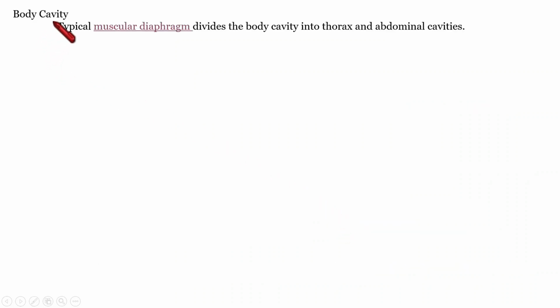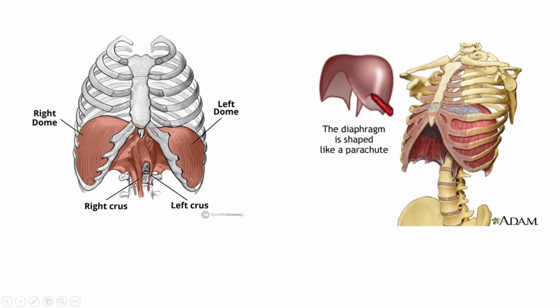Next is about the body cavity. Here also a muscular diaphragm is present that divides the body cavity into the thorax and the abdominal cavity. And I will show you an image of that diaphragm. This is the diaphragm. Its shape is like a parachute. And in this way, it is attached here, separating the thorax and abdominal cavity. This is some more detailed picture of the diaphragm.